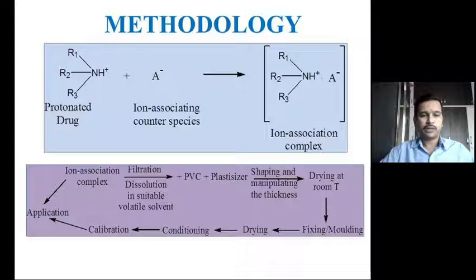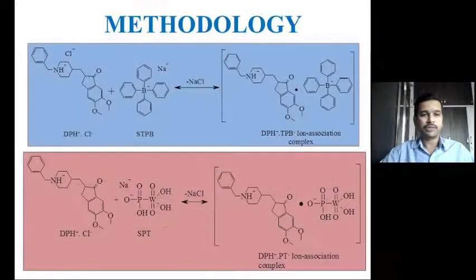So you take the ion association complex. What I did in my laboratory to construct the membrane sensor was to treat that ion association complex with PVC and a suitable plasticizer, and give it a shape. After drying at room temperature, it was fixed into a non-conducting tube, dried again, conditioned, and used for calibration to fix the calibration range over which the concentration of donepezil can be determined. After satisfactory calibration results were obtained, the electrode was used to determine the concentration of the analyte in the tablet solution.